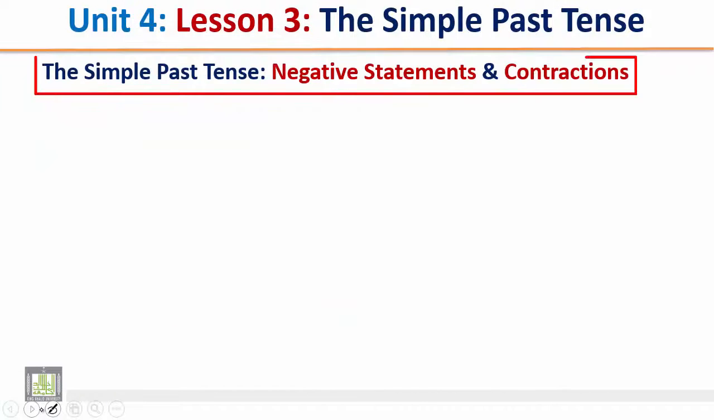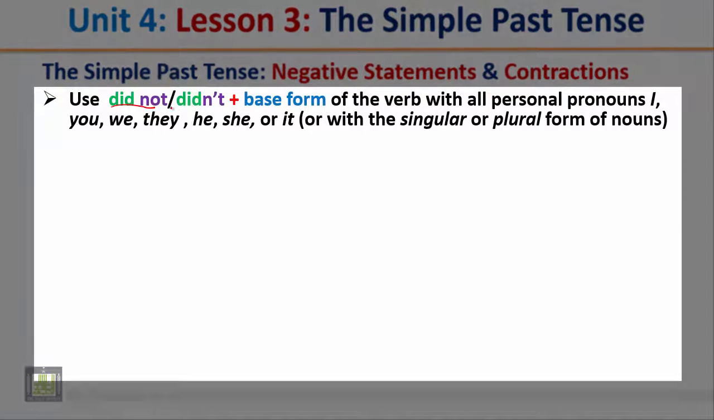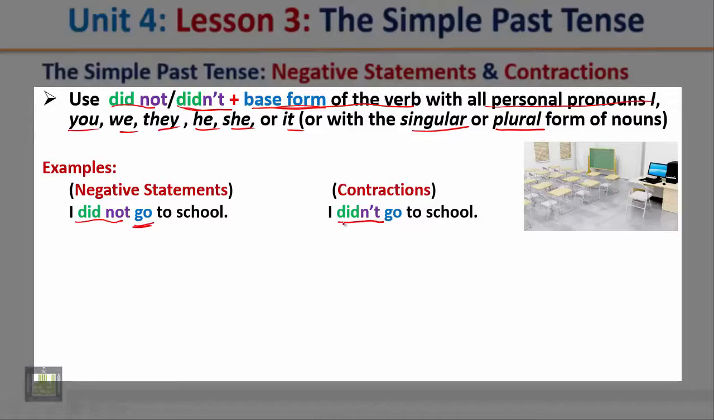The simple past tense, negative statements and contractions. Use did not or the contracted form didn't plus the base form of the verb with all personal pronouns I, you, we, they, he, she, it, or with the singular or plural form of nouns. Examples. I did not go to school. Notice here, after did not, we use the base form of the verb. The contracted form, I didn't go to school.